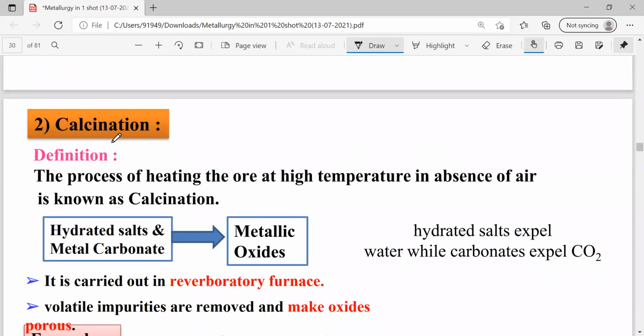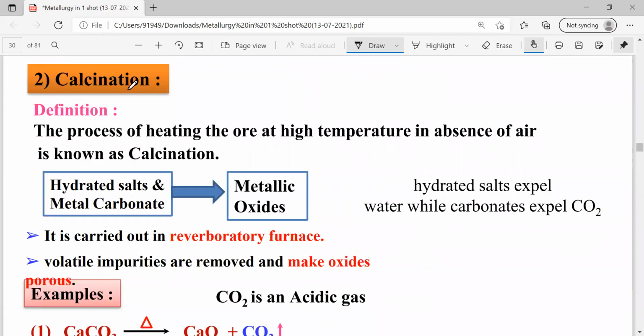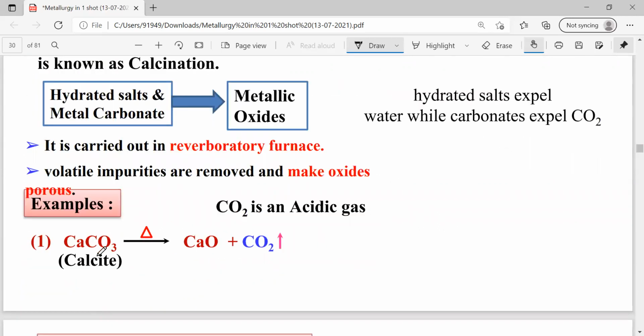Next, coming to the calcination process. Calcination process is used to remove the impurities which are volatile. For example, see this example, calcium carbonate. If it is heated in absence of air, it is a mineral or an ore. If it is heated in absence of air, the volatile impurity is going to be removed.